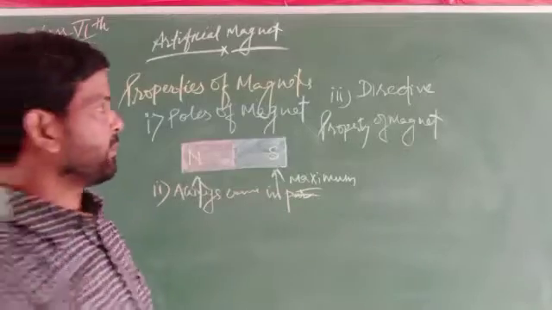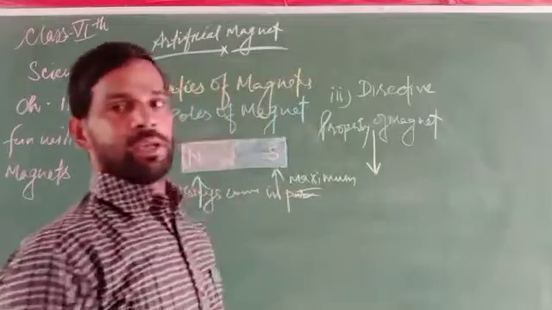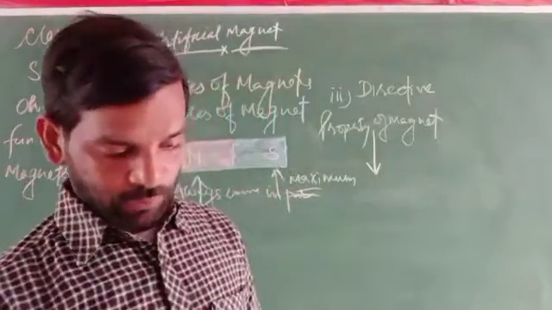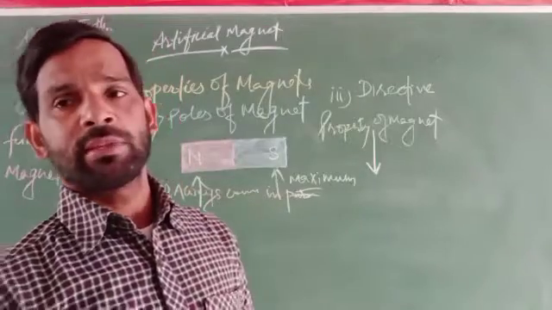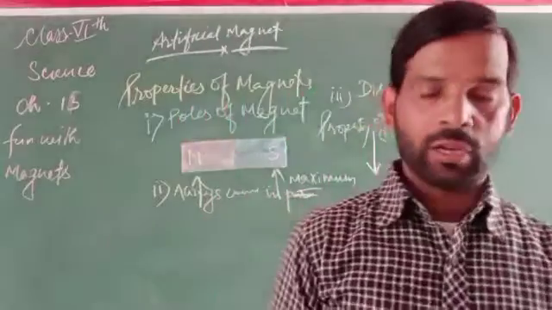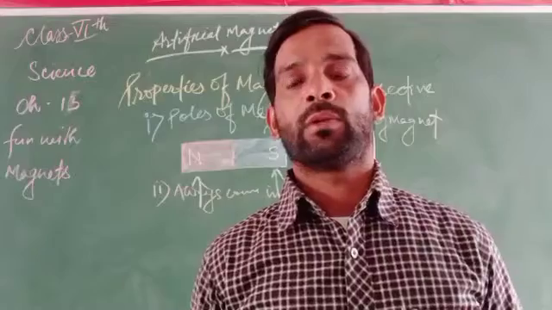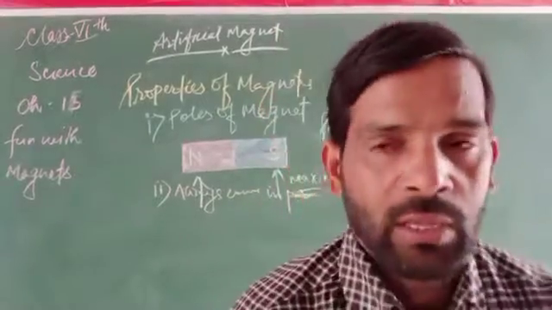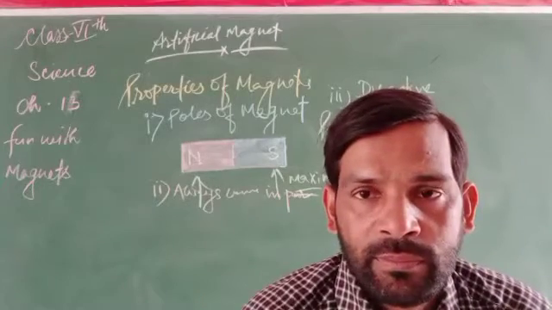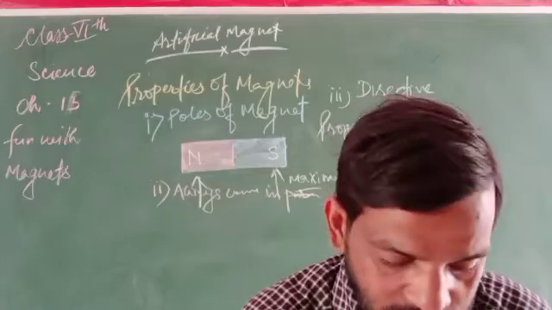It is very helpful for detecting or searching for direction. Sailors, navigators and others use it to find their path, to find directions.